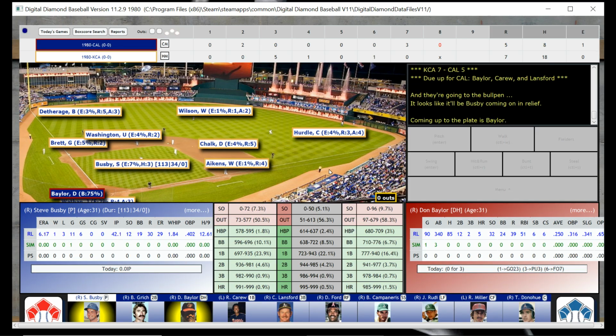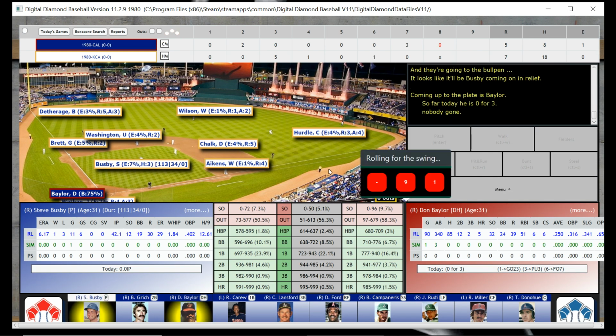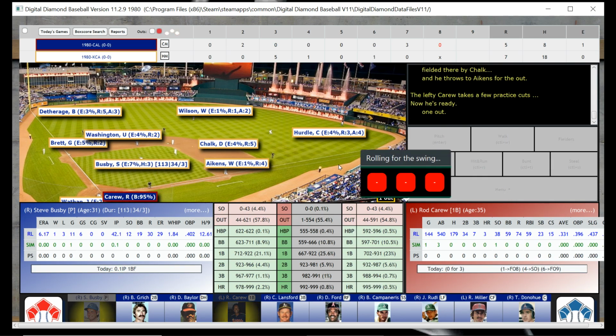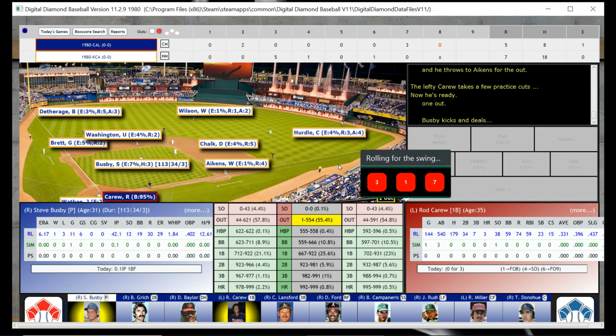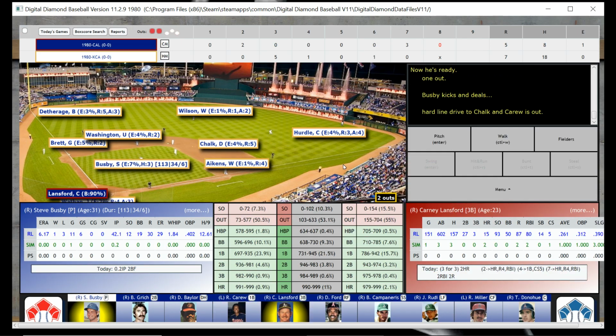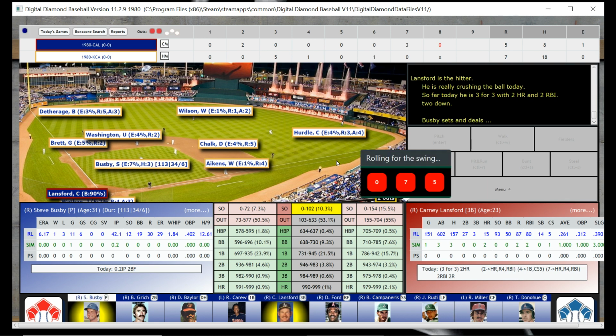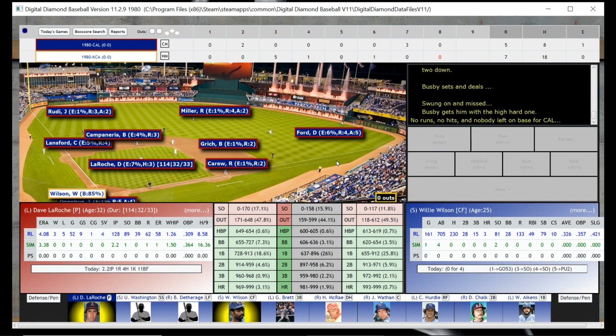He'll be dealing to Don Baylor here in the top of the 8th. California is within catching distance. It's only 7-5, but he is out. He'll ground out to Chalk, and we will deal to Carew. And Carew is going to be out. So we got the first 2 guys out, and Carney Lansford is up. Carney Lansford later on, I think, maybe would go to the A's. But he strikes out here.